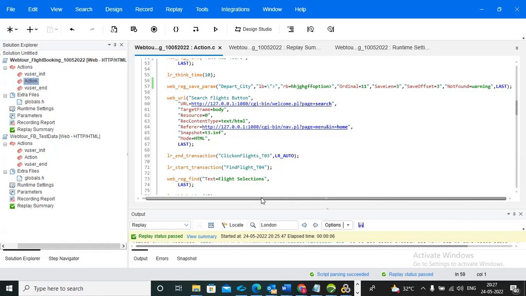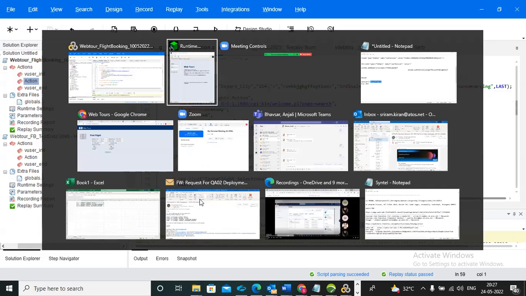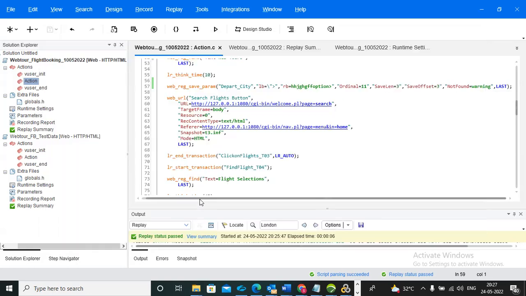Then there are other arguments as well, such as rel frame ID. Rel frame ID is used from the frame point of view, when we need to capture by frame.